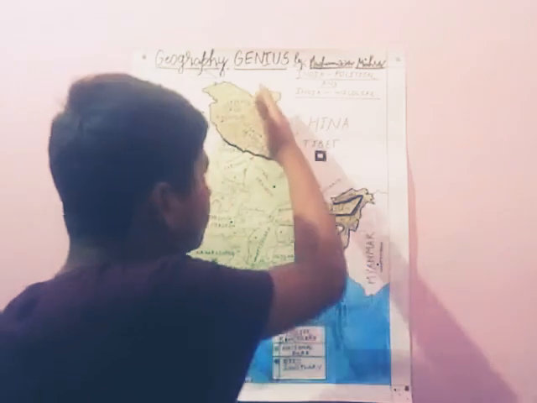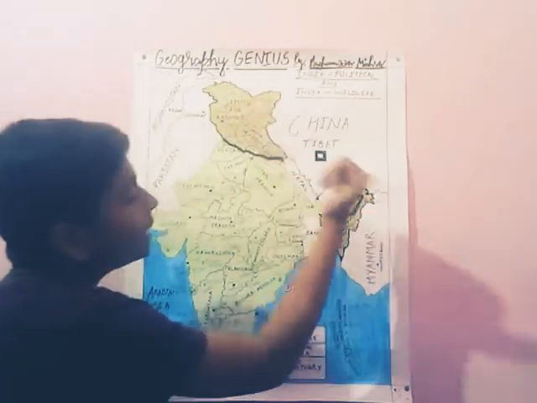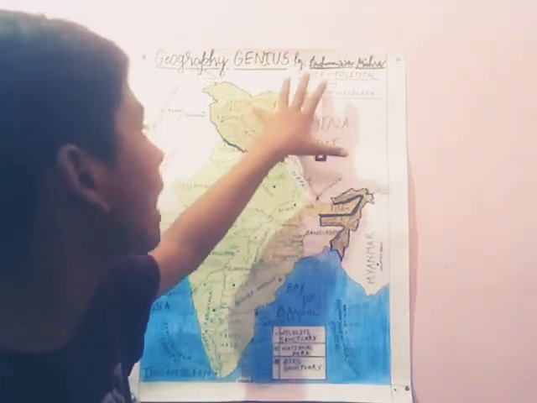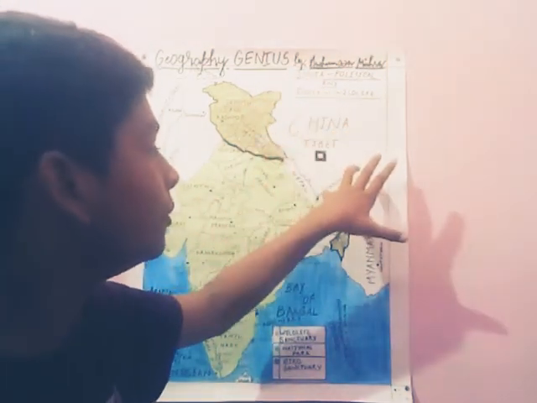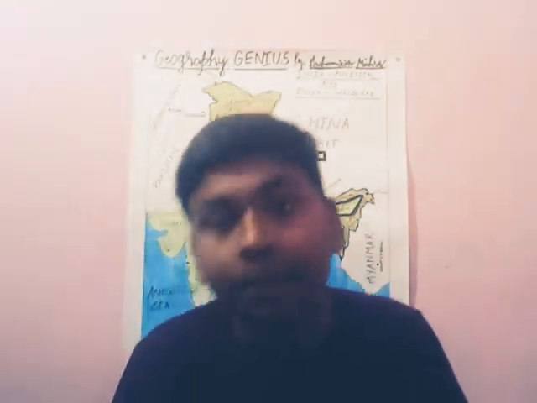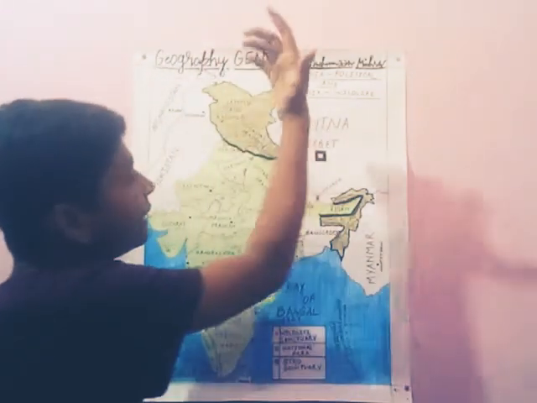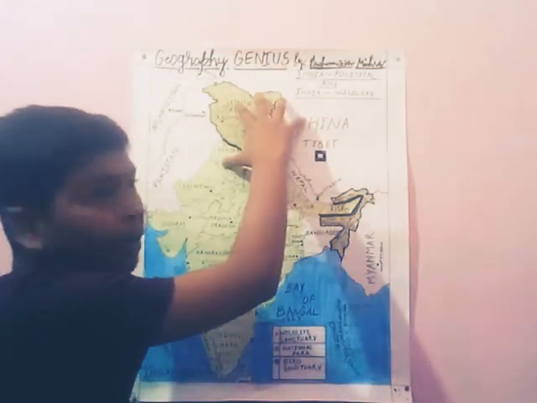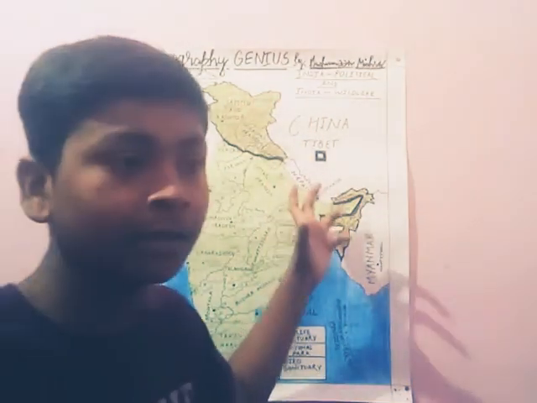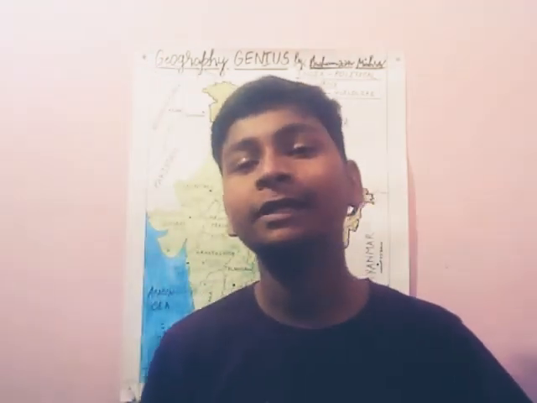Now, what does Himalaya mean? Himalaya means abode of snow. All those mountains from here to here are covered with snow. They are in increasing and decreasing order. Here we can see the highest mountains, and as we go on, we see the height of the mountains decreasing. Like in mathematics, increasing and decreasing, here also the mountains increase in height on one side, and on the other side they decrease in height.